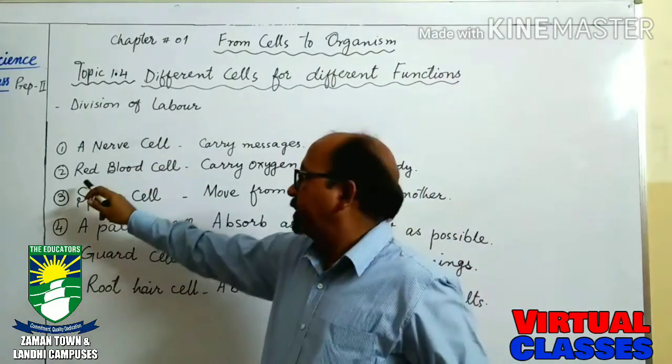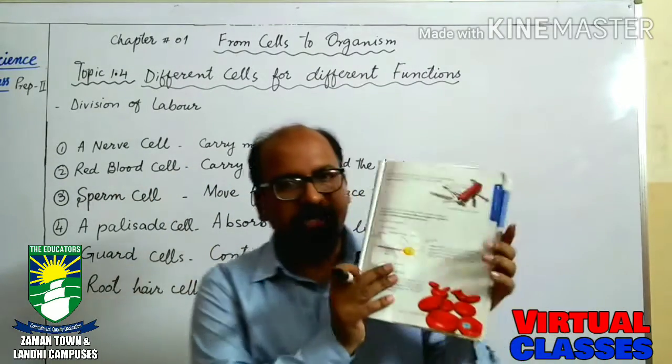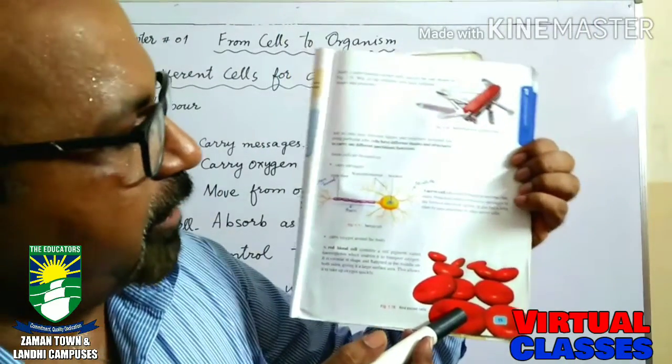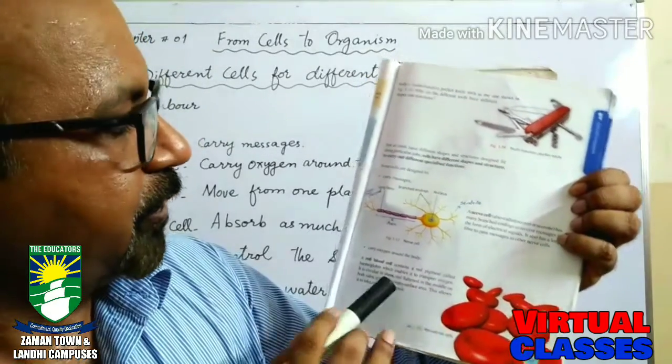The second one is the red blood cell. Red blood cells. See the picture of red blood cells at page number 15. They are round in shape.